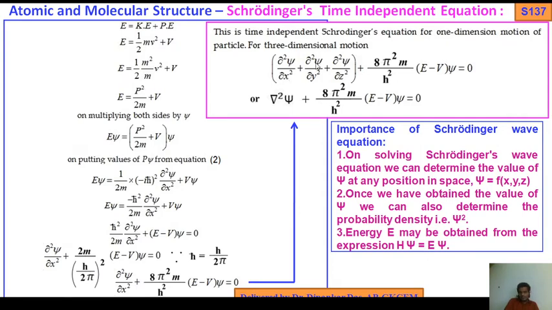del square by del x square, del square by del y square, del square by del z square equals del square, and psi. So capital del square psi, the Laplacian operator, plus 8 pi square m by h square (E minus V) psi equals 0. Okay, so what I tell you again is very important.